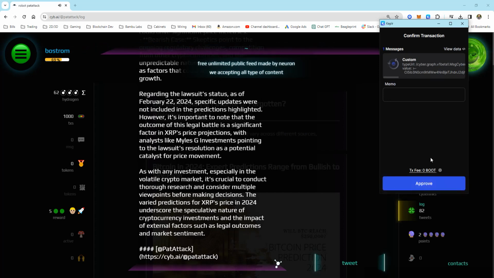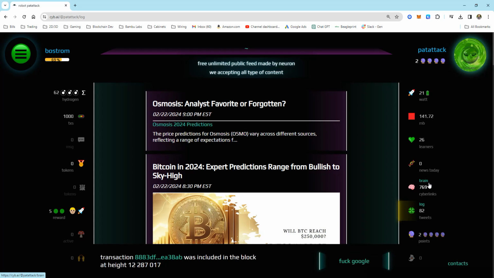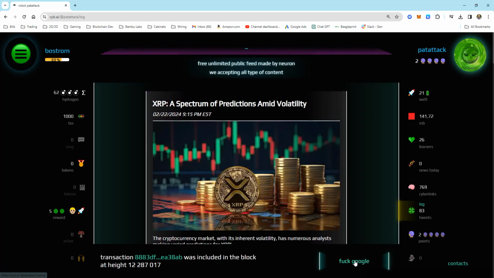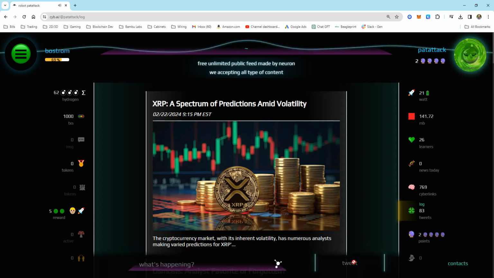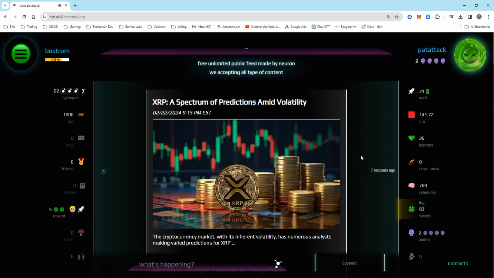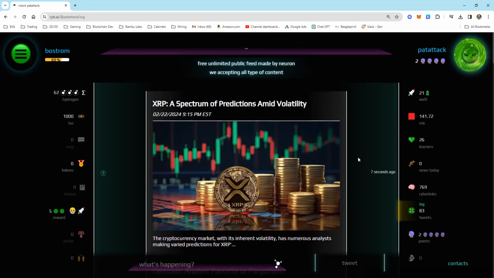All right, so now we have to confirm this transaction because it is on the blockchain. Boom, that's simple, zero gas fee, and fuck Google. All right, cool. Now that's posted, we've got it out there. Now let's see how this is all kind of connected, and let's break it down as simple as we can.